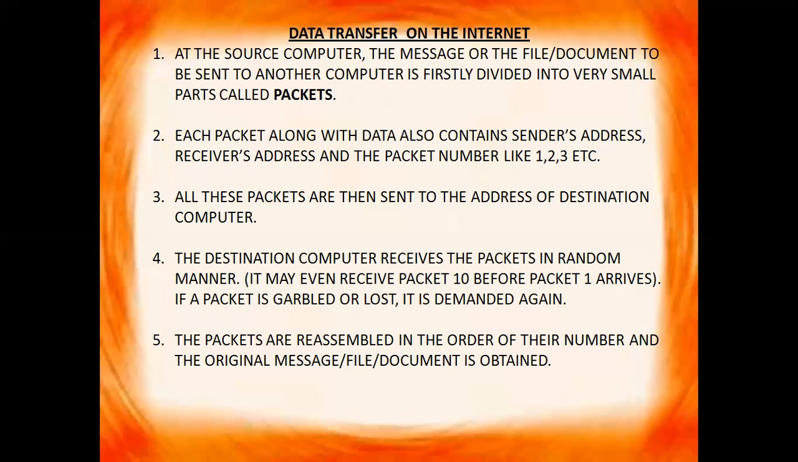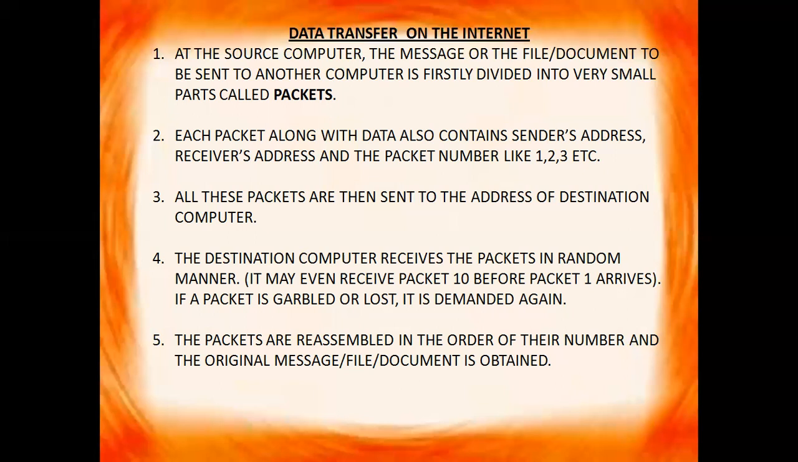Then each packet is sent from one computer to another until it reaches its destination. What happens? Each computer on the network checks the address and decides whether to keep it or let it go to the other computer. Okay. All the packets of the data may not take the same route to reach the destination computer. Fine. The destination computer receives the packets in random manner. It may even receive packet number 10 before packet number 1 arrives. If a packet is garbled or lost, it is demanded again.